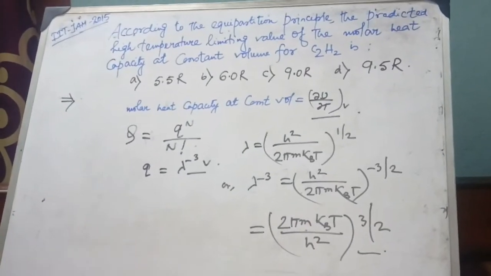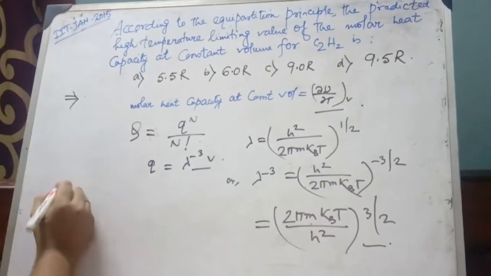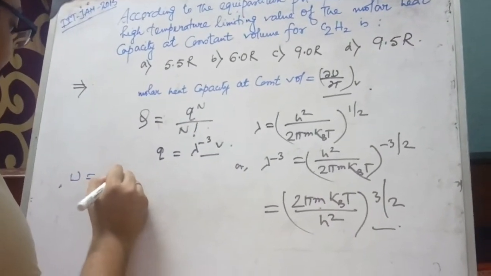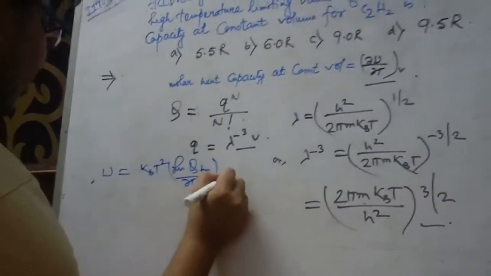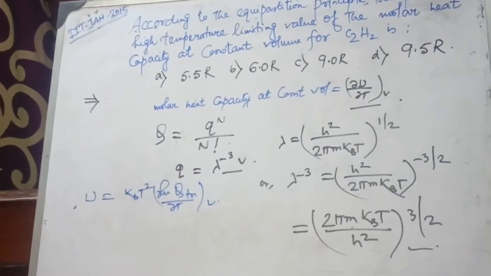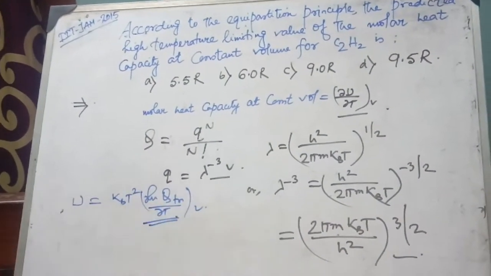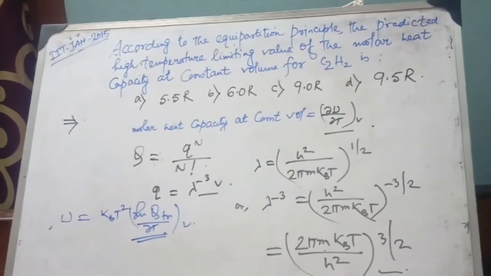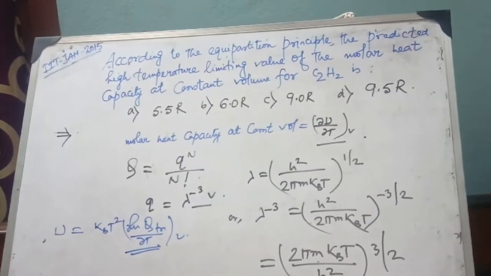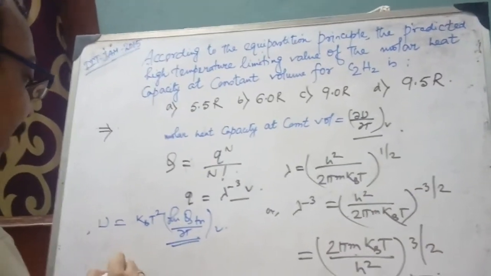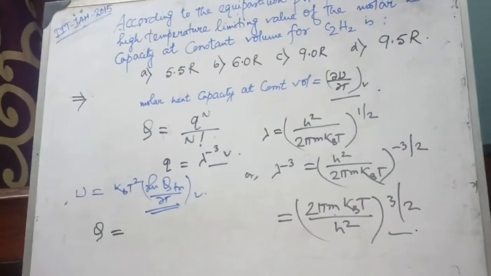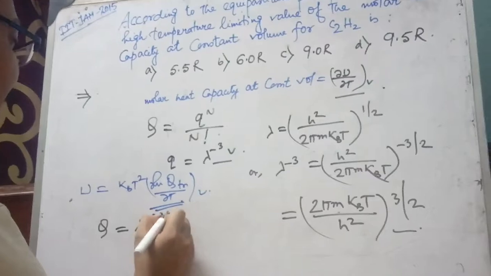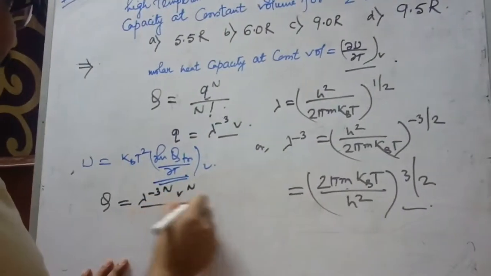So U equal to kBT square del ln q translational by del T at constant V. So we have to first calculate the term del ln q translational by del T. As capital Q equals q to the power n divided by n factorial, that is lambda to the power minus 3n V to the power n divided by n factorial.